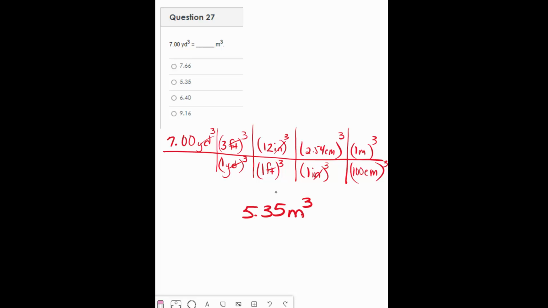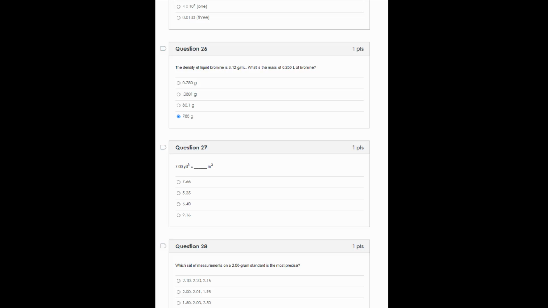meters cubed. Now let's go through the dimensional analysis briefly. I have yards cubed, and I need to convert those yards cubed because this is what I remember. Yards cubed to feet cubed. And then I'm going to convert my feet cubed to inches cubed. Then I'm going to convert my inches cubed to centimeters cubed. Then I'm going to take my centimeters cubed, convert that to meters cubed. So the answer should be 5.35.